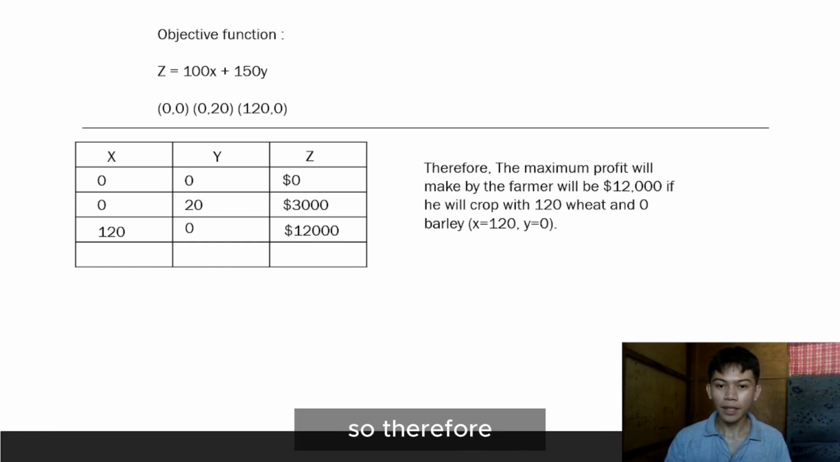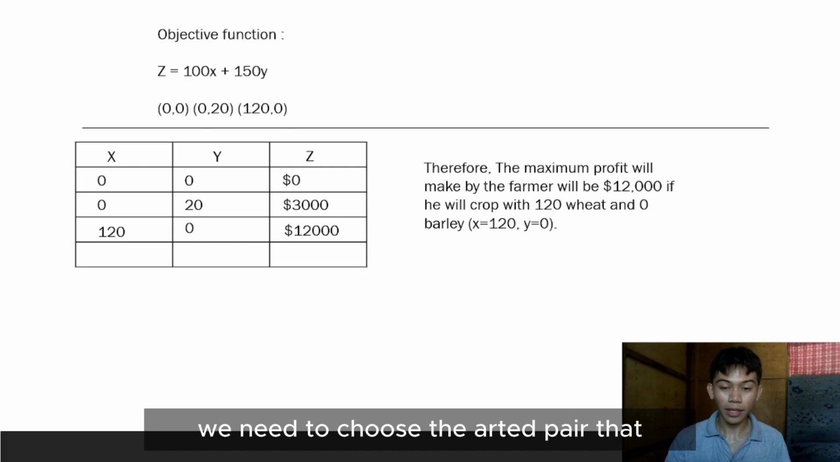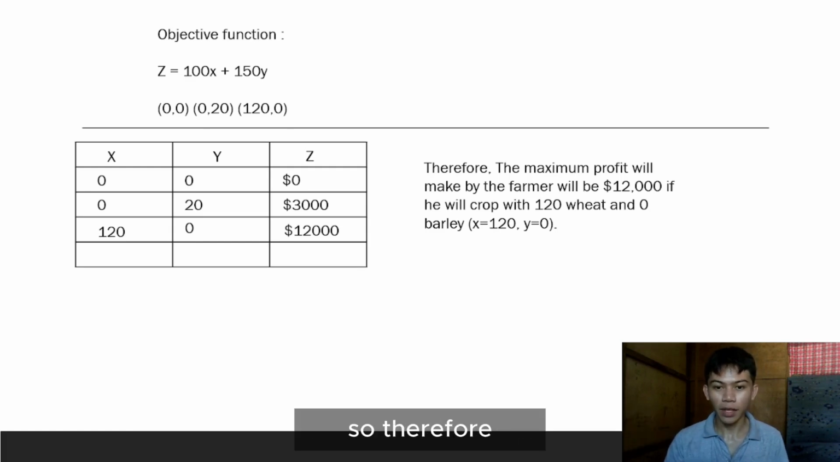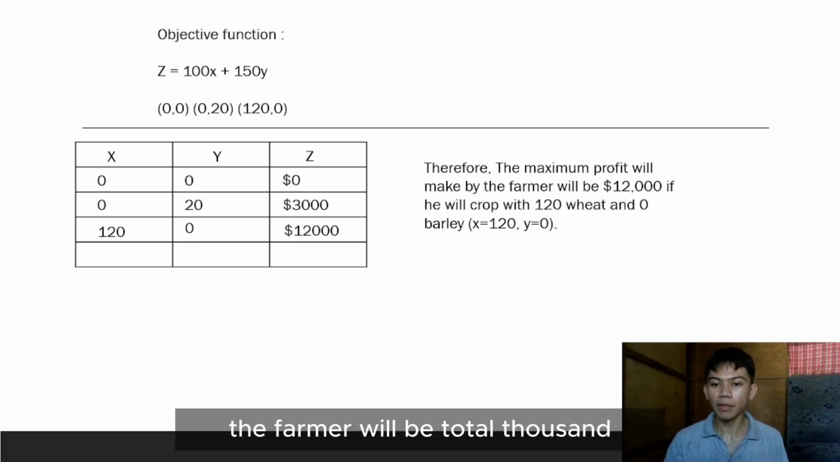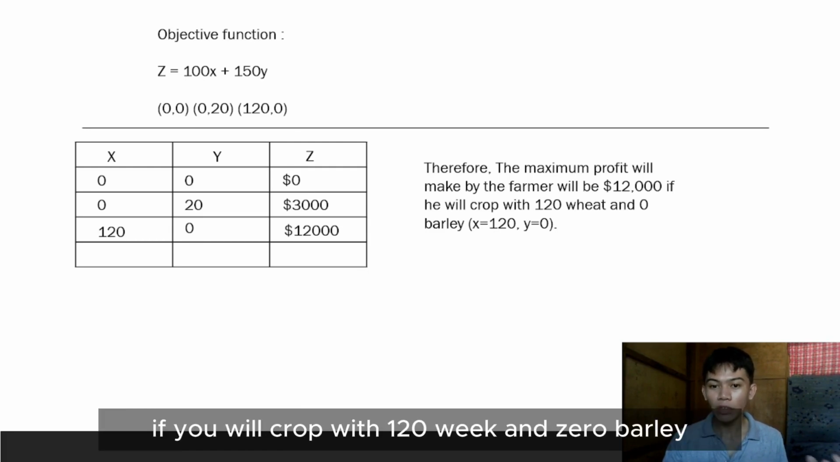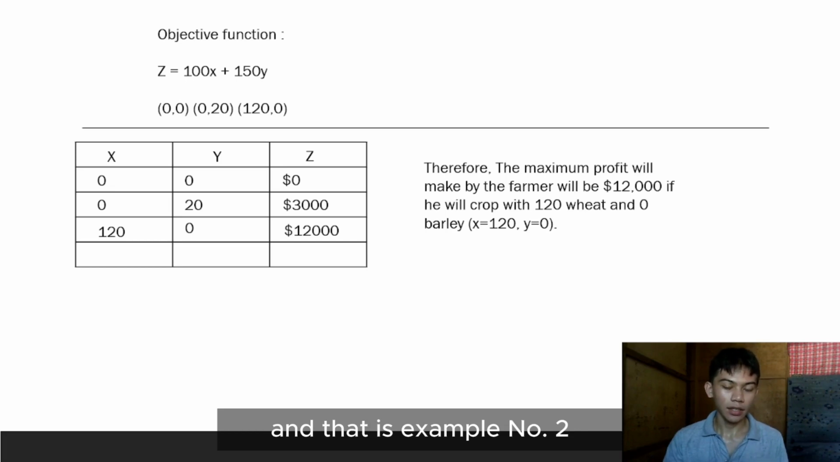So therefore, we need to choose the ordered pair that generates the maximum profit. So the maximum profit made by the farmer will be $12,000 if he crops 120 wheat and 0 barley. And that is example number 2.